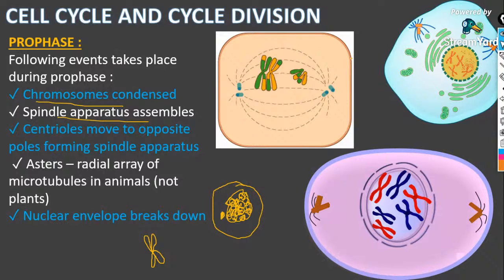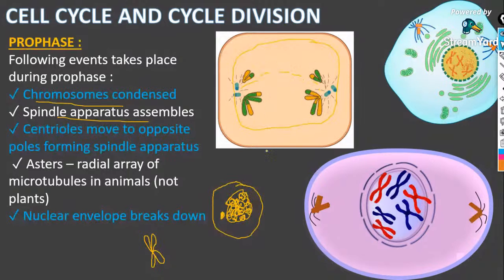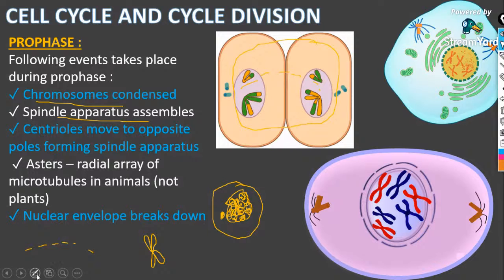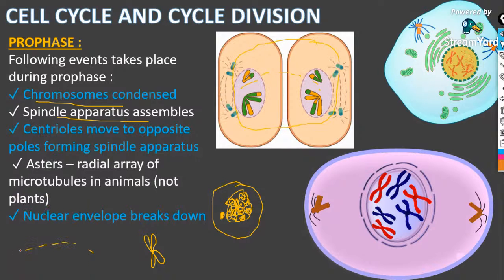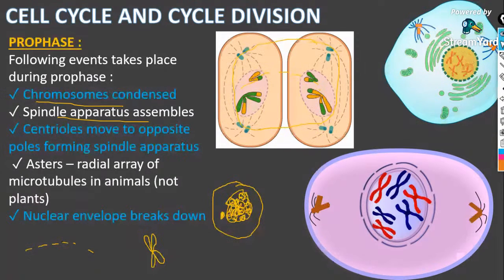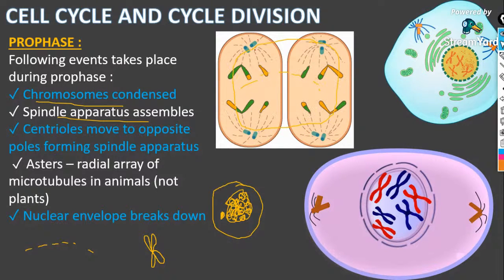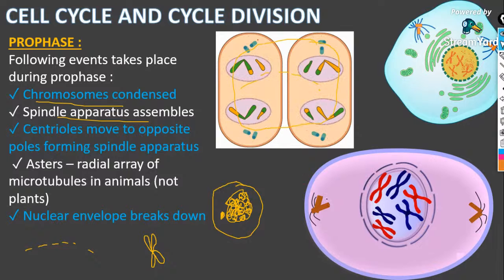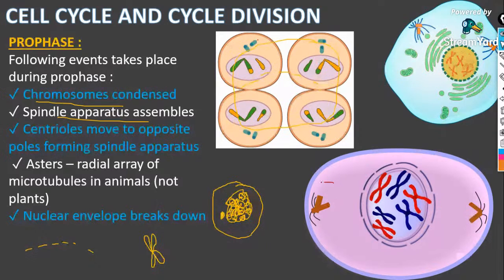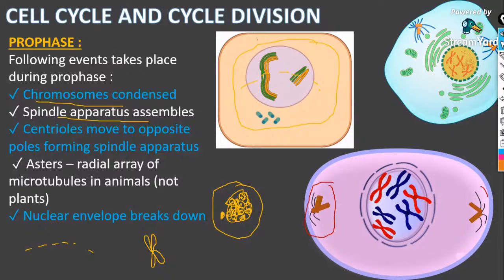If you check in this GIF, you can see the spindle fiber formation, right? And the centrioles. Look here, the centrioles moving apart to the poles. Asters or radial rays of microtubules.